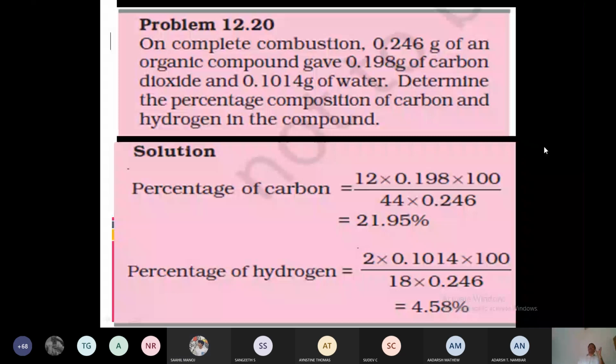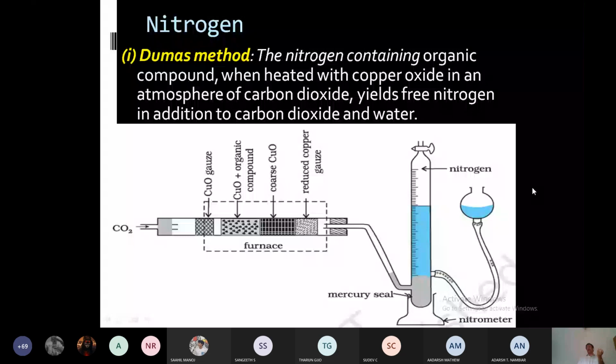Now, estimation of nitrogen, that is the next one. For the estimation of nitrogen, we are using two methods, Dumas method and Kjeldahl method. First, we can see what is Dumas method. Here also, we are not discussing the experimental part. I'll just mention what is the experiment. We require the principle of Dumas method and the calculation. These two are required.